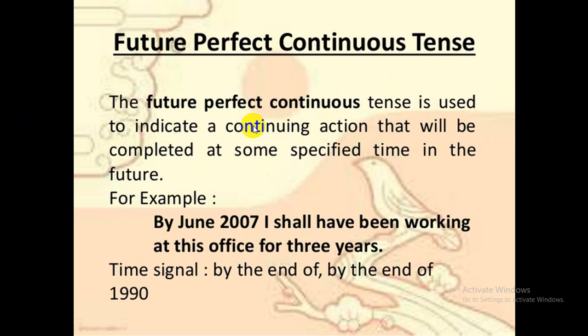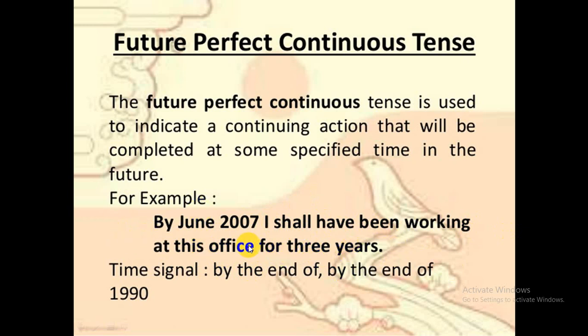So what it is? It indicates a continuing action, an action that is going on, and that will be completed at some specific time. It has already been started and it is going to be continued. Such as, by June 2007 I shall have been working at this office for 3 years. It means that by June 2007 I shall have been working at this office for 3 years.